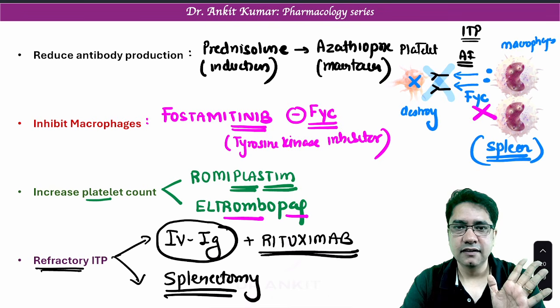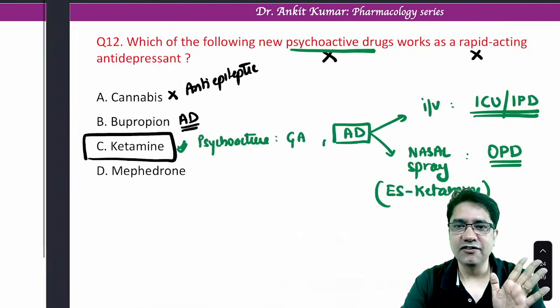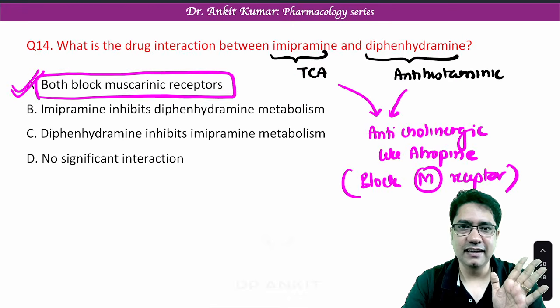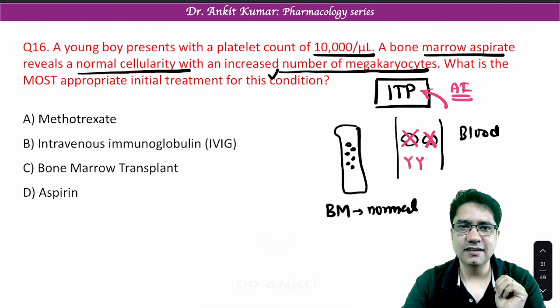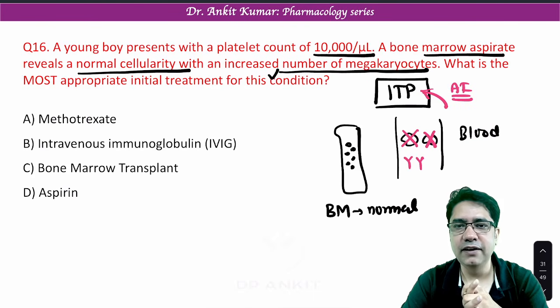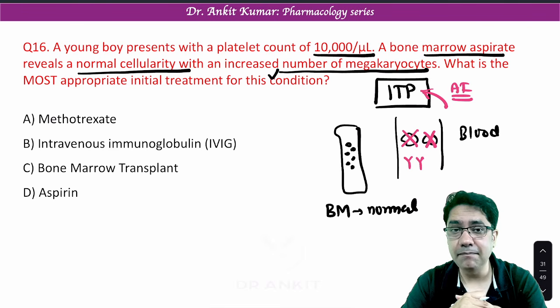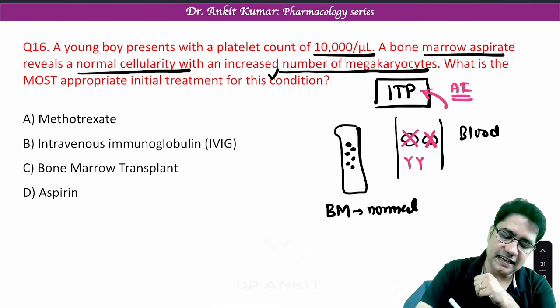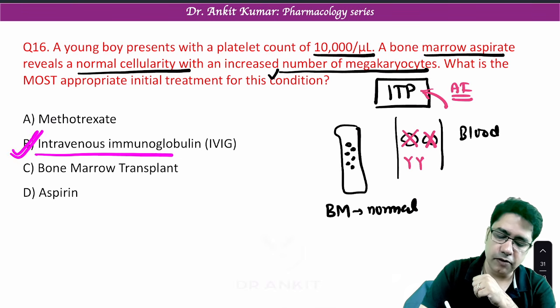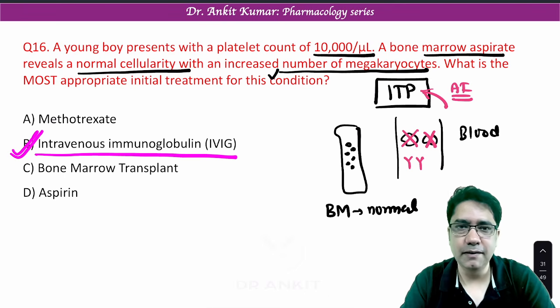So in simple words, now let's talk about the answer to our question. Let's come back to our slide. What is the answer? Now you can answer this question very easily. Which of the following options can be given in the treatment of ITP? Yes, it is intravenous immunoglobulin, which will remove these autoantibodies.